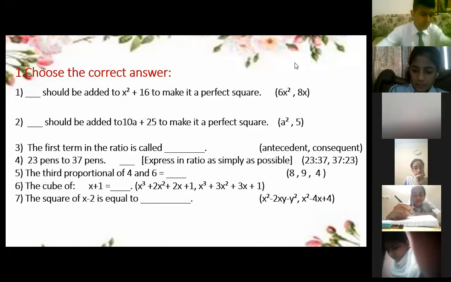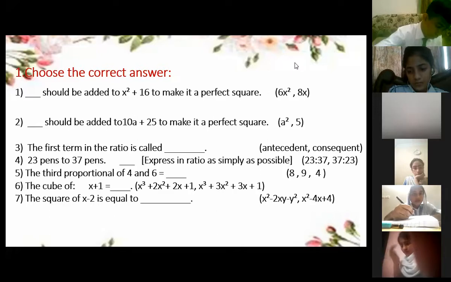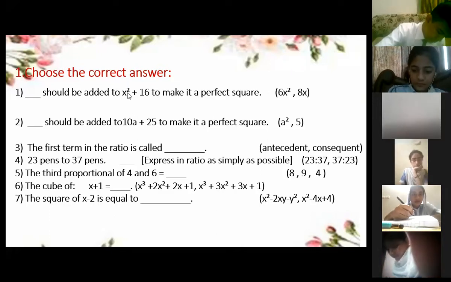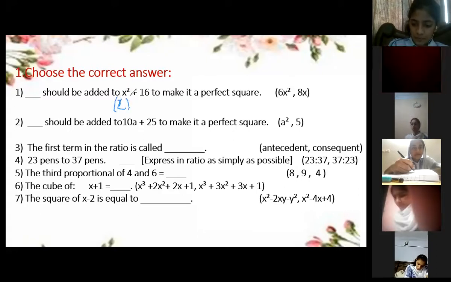One second. Aisha is also there. Aisha, unmute yourself quickly. Aisha Hassan. Yes, Aisha, is this the first case or second case? Miss, first case. Why? Because the first term is the square of x. Very good. Here, students, we are going to start solving these questions. We don't have that much time. The first term is the square of x. This answer is given by Aisha Hassan, x square.